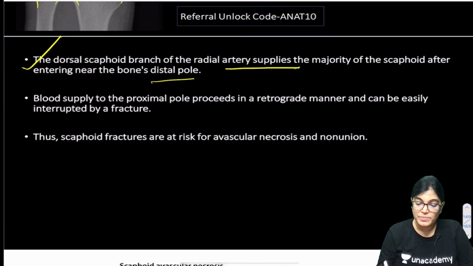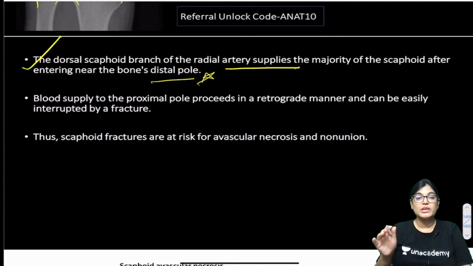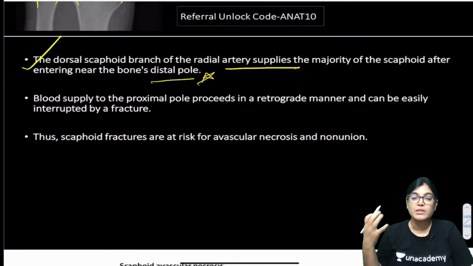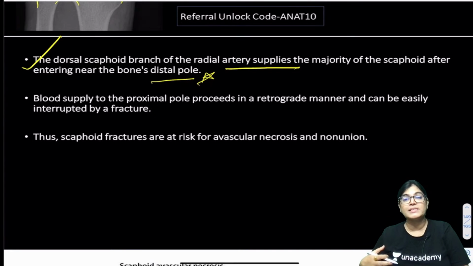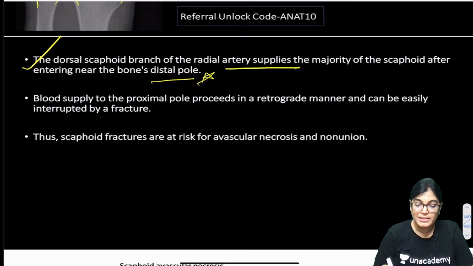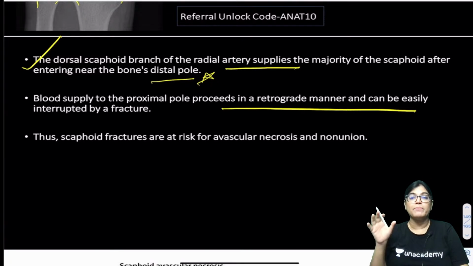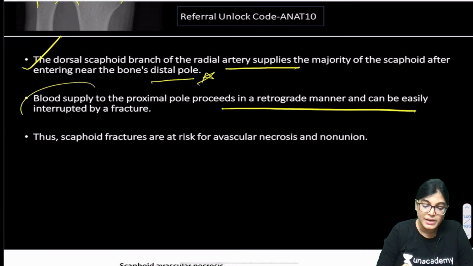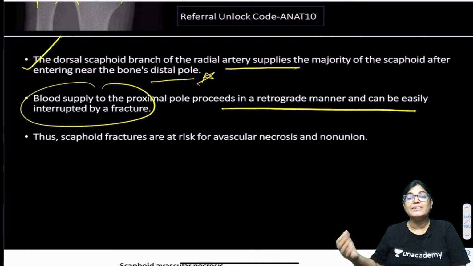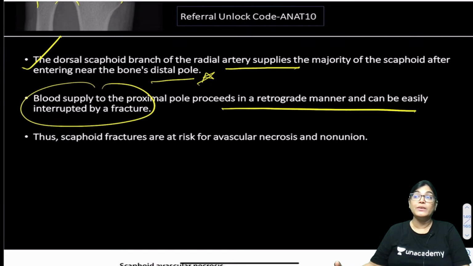My dear friends, please note down this point. This is reaching from which pole? The distal pole, not the proximal. The blood supply reaches from the distal aspect, so it has a retrograde manner of blood supply, and this retrograde blood supply gets interrupted if the fracture of the scaphoid bone is involved, which generally gives clinical symptoms of pain and tenderness in the anatomical snuff box.